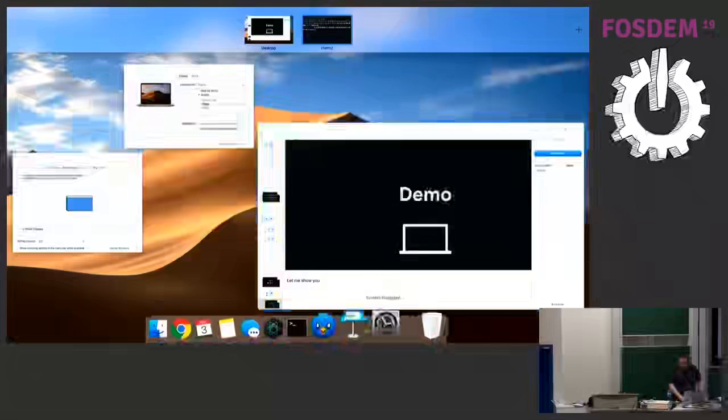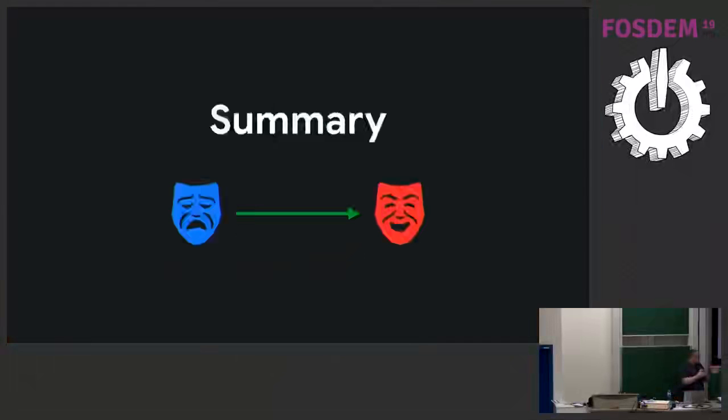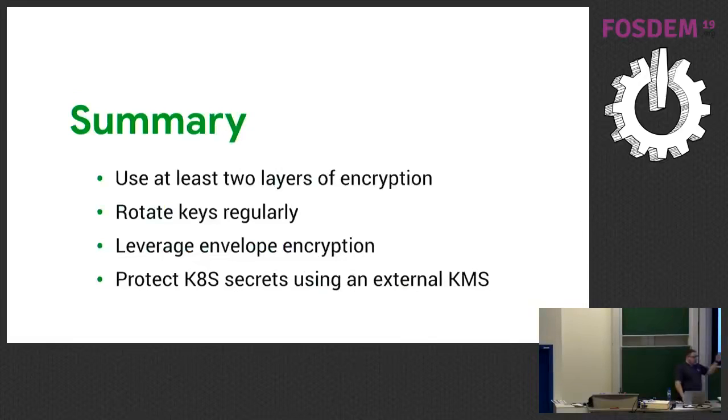that'll help you get this stuff set up. So to conclude, Kubernetes can take us from sad to happy with respect to secrets management. Use at least 2 layers of encryption, application layer encryption and hardware layer encryption. Rotate your keys regularly. Leverage envelope encryption. It's the fastest and most scalable way to do data encryption that we have today. And protect Kubernetes secrets using an external KMS provider, whether that's a cloud provider or something like HashiCorp Vault.